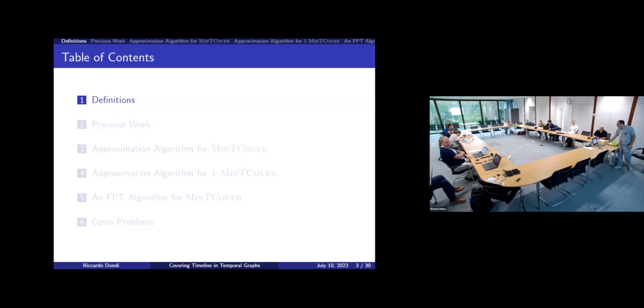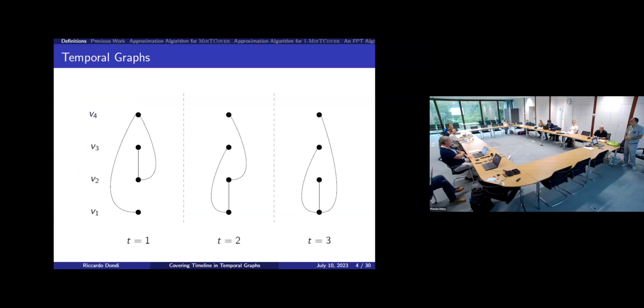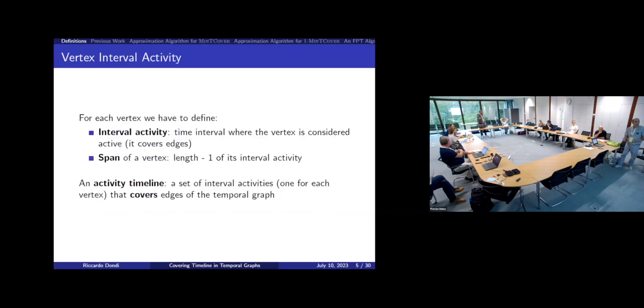Okay, I will start with some definitions. Probably all of you are familiar with temporal graphs, but just to be sure, a temporal graph is defined over a sequence of timestamps. Here I have 3 timestamps, 1, 2, 3. The vertex set is not changing, while the edges may change. For example, at time 1, I see an edge between V1 and V4, and this is not present in time 2. You can see that V1, V4 is not defined, while I have V1 to V3. Okay, so this is the input we will have, a temporal graph.